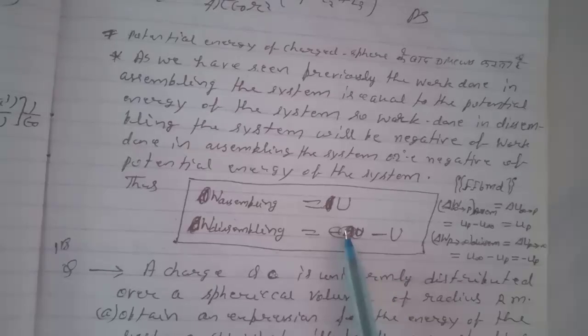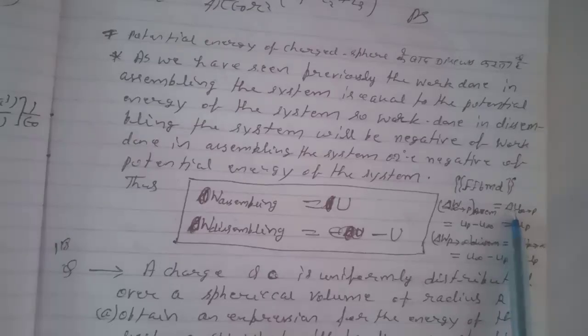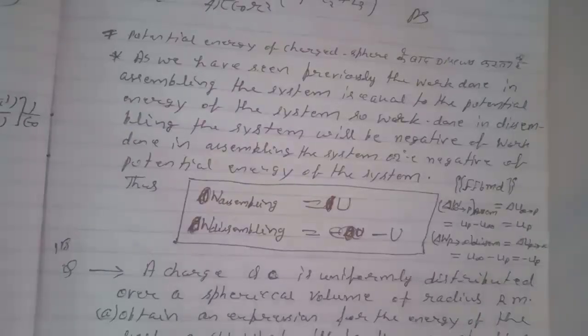And we know that potential energy of a system is defined as delta W assembling from infinity to P equals delta U from infinity to P, or UP minus U infinity, equal to UP. And delta W from P to infinity, that is disassembling, equals minus delta U from P to infinity, or equals U infinity minus UP, or equals minus UP.